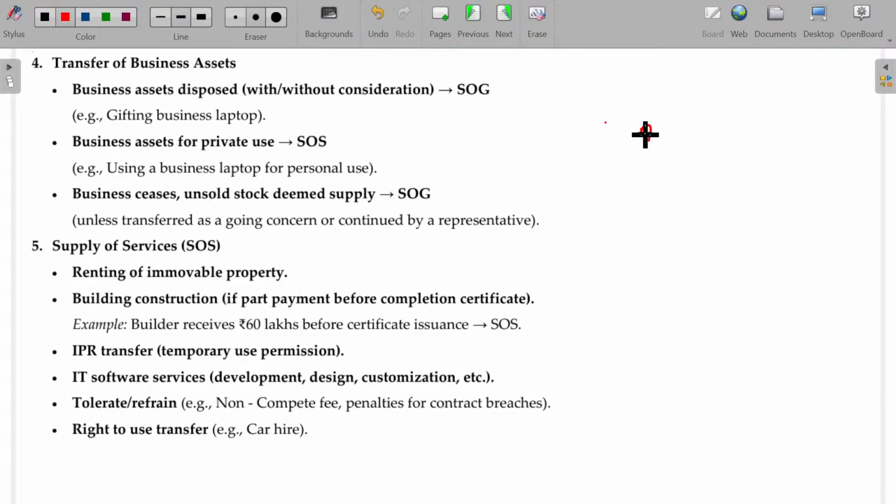Now, A supplies goods worth rupees 30 lakhs in the previous year 24-25. We don't have the previous year and current year status here, only 24-25. A makes a taxable supply of 30 lakhs.